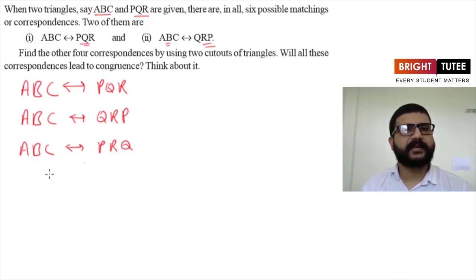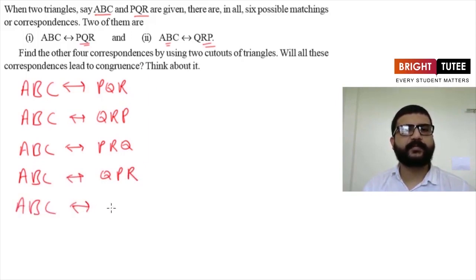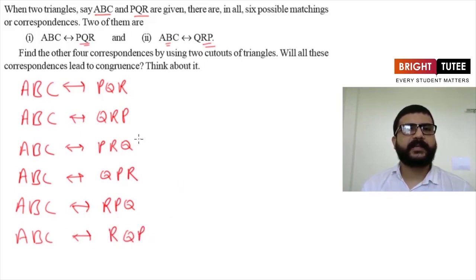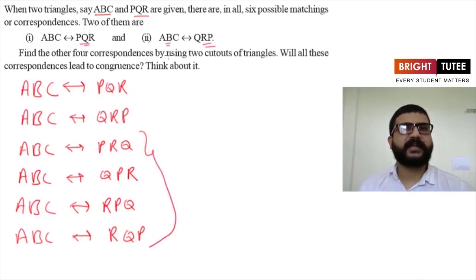This is the third one, and then we can have ABC is corresponding to QPR. This is the fourth one, and then we can have one more like this. ABC is corresponding to RPQ, and then we can have one more like this. ABC is corresponding to RQP.